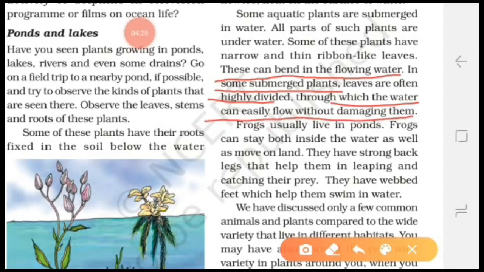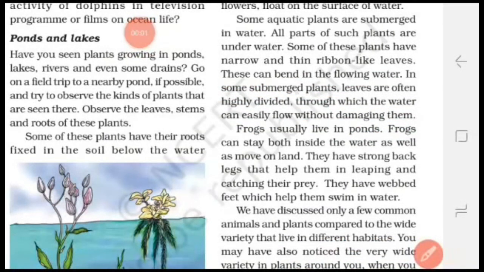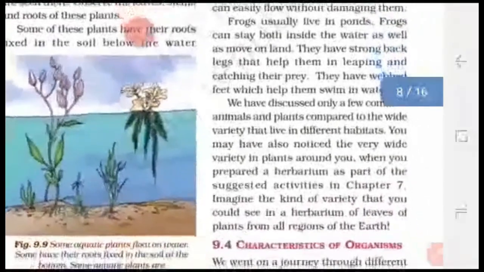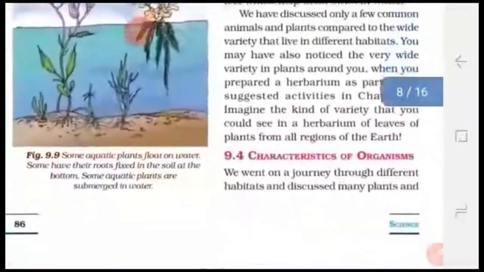Okay, and frogs usually live in ponds. Frogs can live both inside the water as well as on land. Then what special features are present in them? Frogs have webbed feet to help in swimming, lungs for respiration on land, moist skin for respiration in water. Strong back legs help in leaping and catching the prey. So these are the special features present in the animals which live in the water bodies.